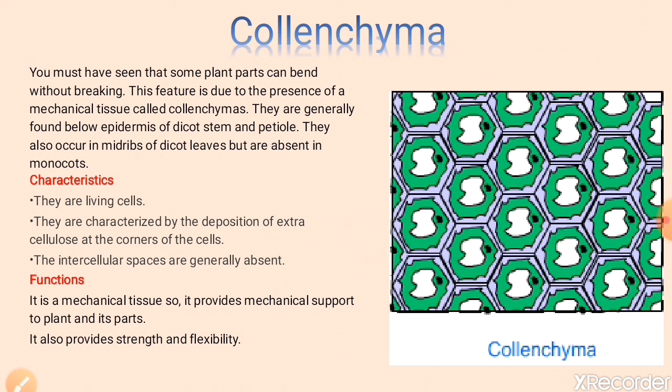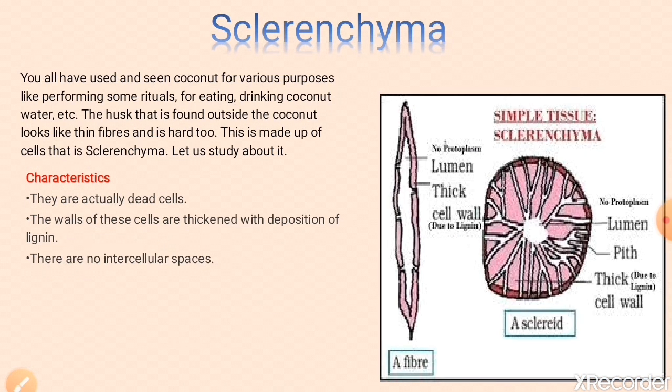So let's move to the next, sclerenchyma. So you all have used and seen coconuts for various purposes, like performing some rituals, for eating, drinking coconut water, etc. So the husk that is found outside the coconut looks like thin fibers, and it's hard, too hard. So this is made up of cells that are sclerenchyma.